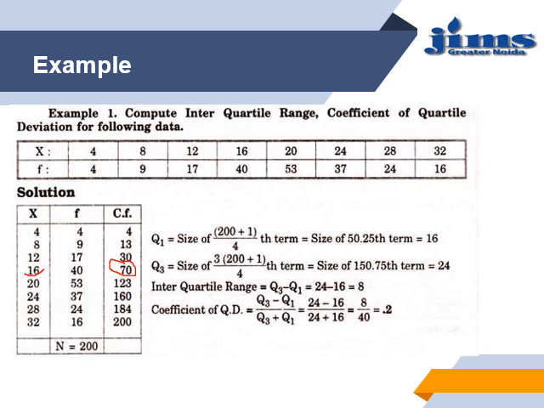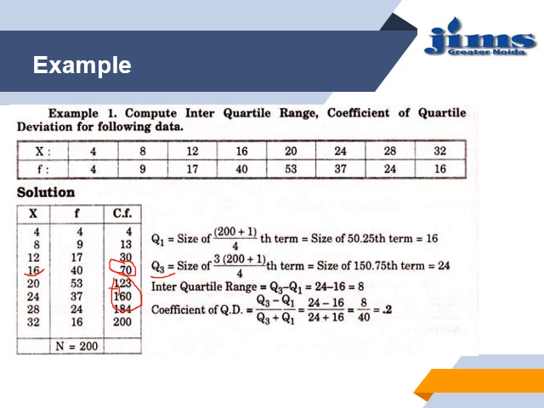Now we have to find the upper quartile. The value will be multiplied by 3. So 3 times (200 plus 1) divided by 4 will be the 150th term. So the 150th term is coming in between 123 and 360. So it will just come after 123.